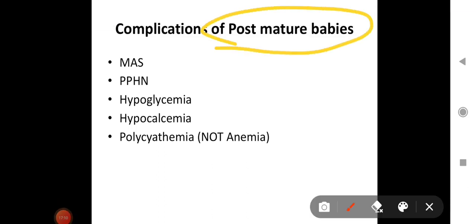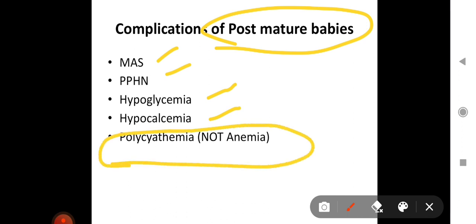Post-mature babies usually pass meconium. So meconium aspiration syndrome can be there, which may lead to PPHN, that is persistent pulmonary hypertension of the newborn. Post-mature babies may also have hypoglycemia, hypocalcemia, and this question has been asked once, that polycythemia is present, not anemia. In preterm babies, anemia can be seen, but in post-mature babies, polycythemia is usually seen.